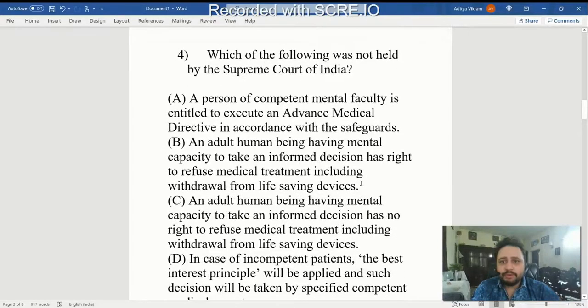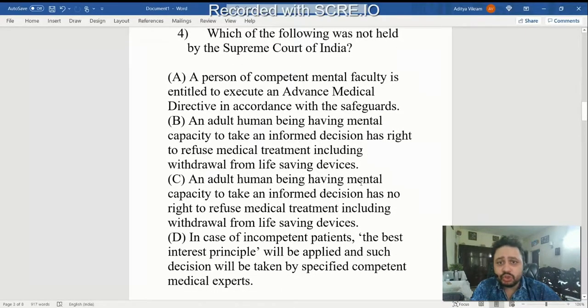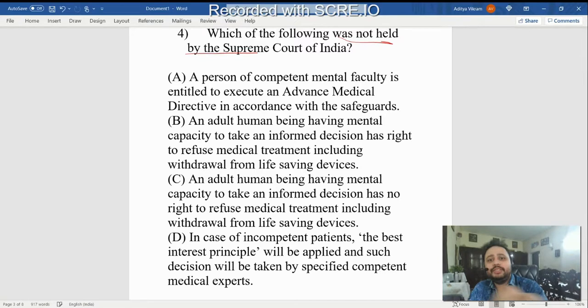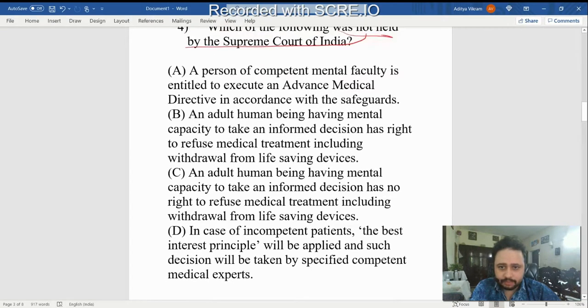So MCQ number 4, which of the following was not held by the Supreme Court of India? Okay, so the right answer over here will be option C. An adult human being having mental capacity to take an informed decision has no right to refuse medical treatment, including withdrawal from life saving devices. So he has the right to refuse also.